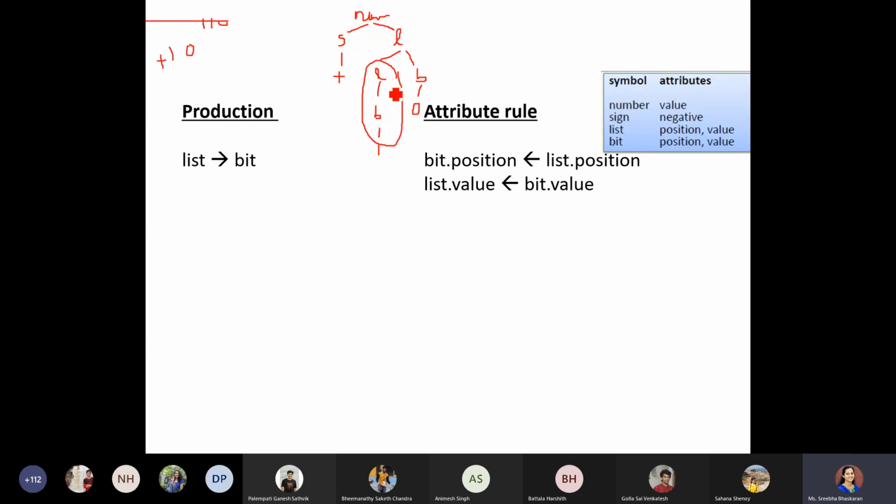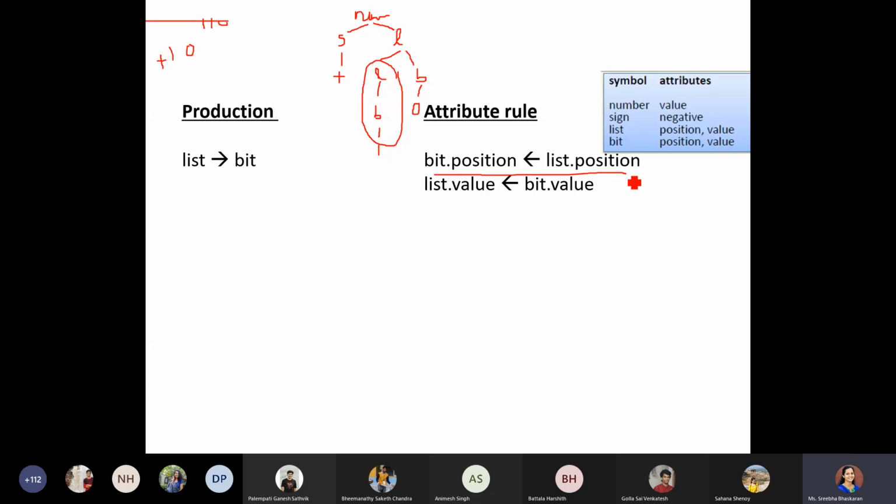Whatever list you had, you are directly applying the bit. So will the position value change? The position value will not change. Whatever is the position value of this list, that same position value you have to retain for bit also. That is what has been mentioned here: bit position will be nothing but the same list position.